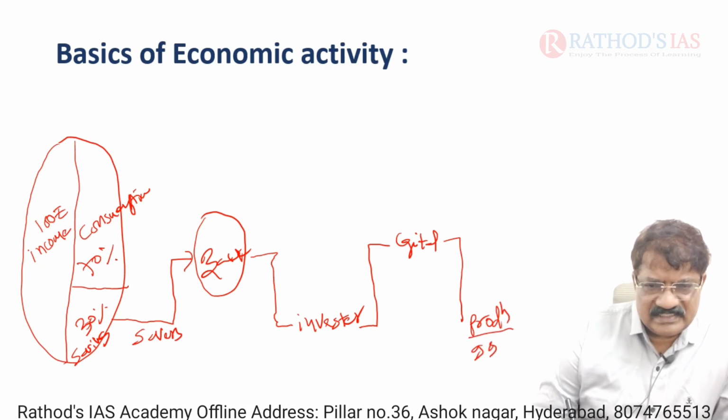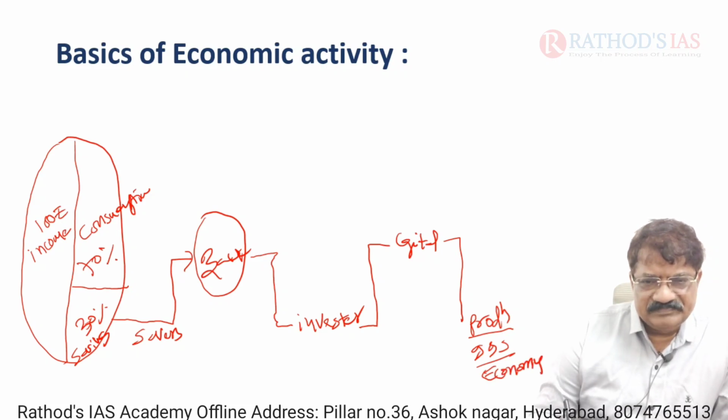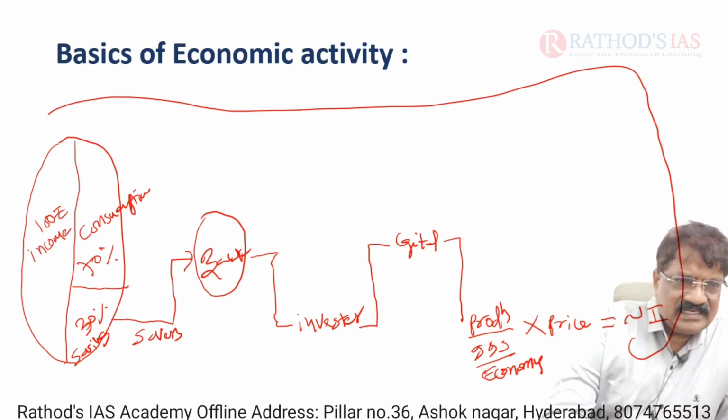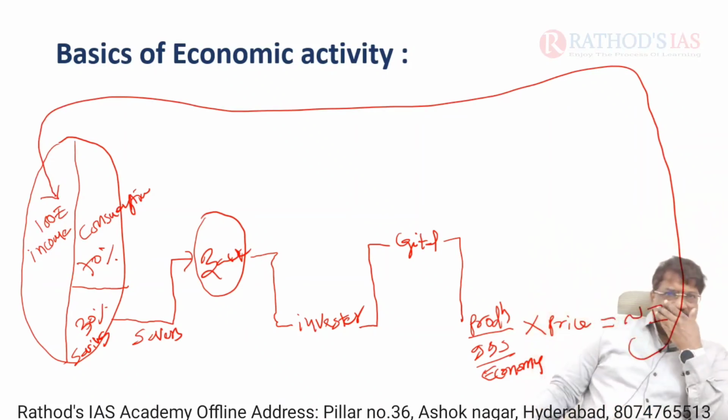Goods and services are nothing but the economy. I think it's clear. These goods and services are multiplied with the market price, then you get national income. This income again reflects here. This is income. I think it's clear.